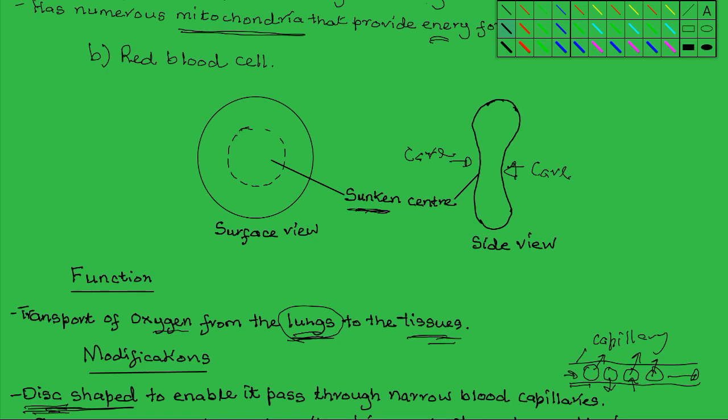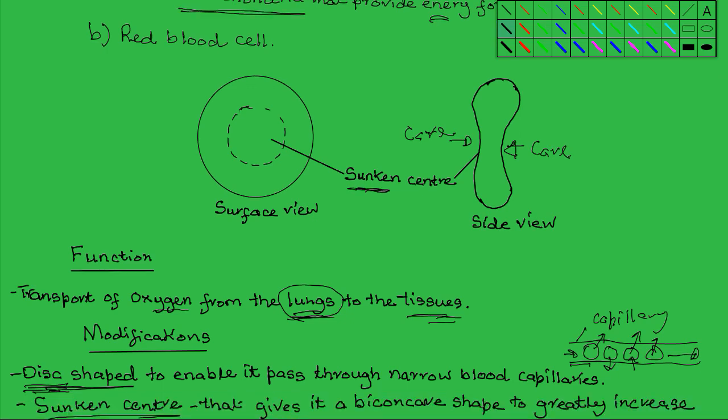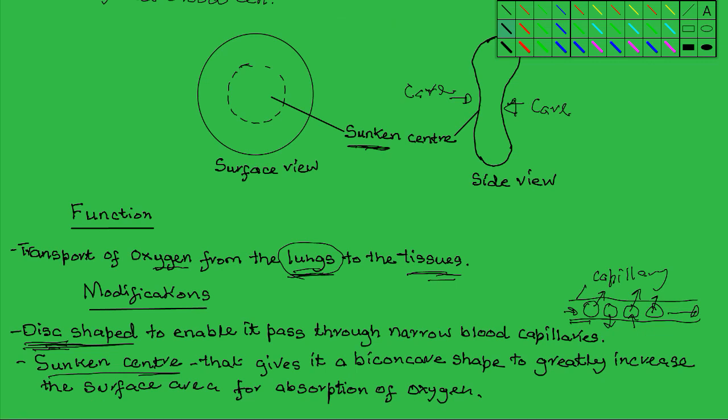And this greatly increases the surface area across which gases will be absorbed. Oxygen will diffuse into the cell across the very large exposed surface, and this is facilitated by the sunken center. So red blood cells are able to carry out their function, that is of transporting oxygen from the lungs to the tissues, because of these structural modifications that they have undergone.